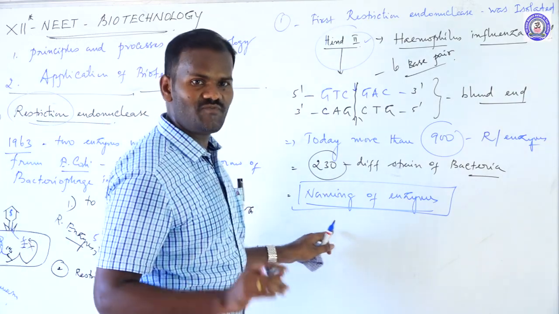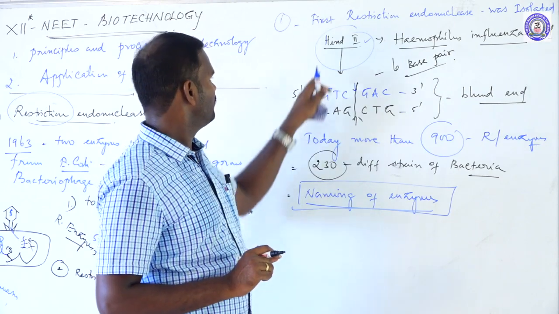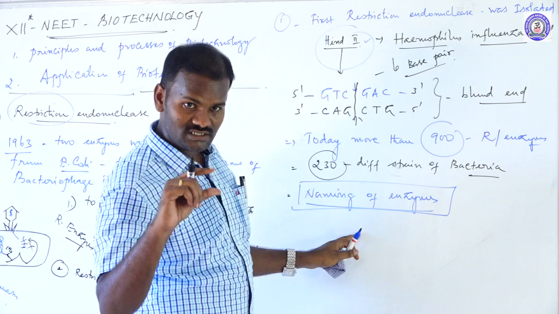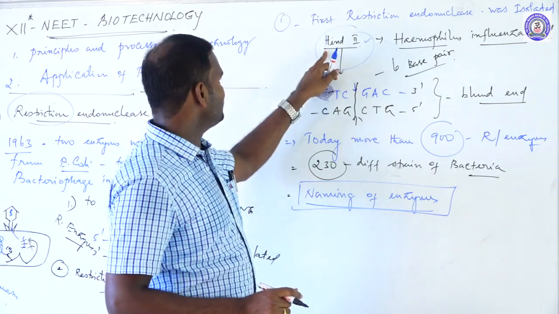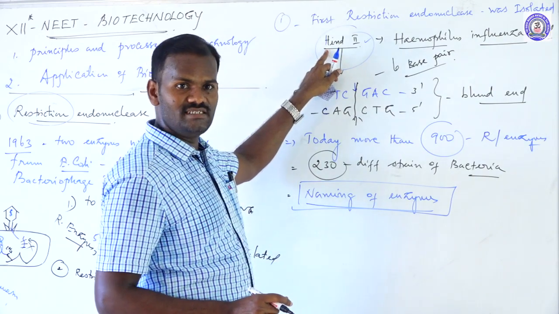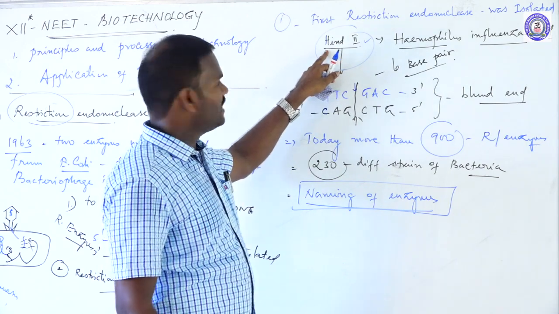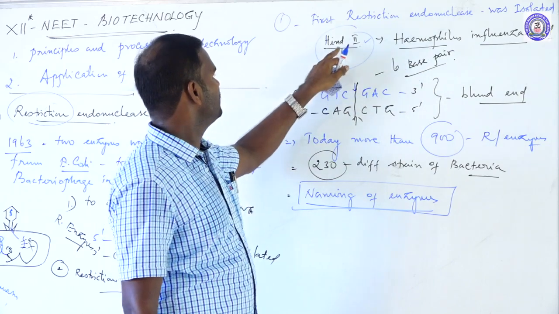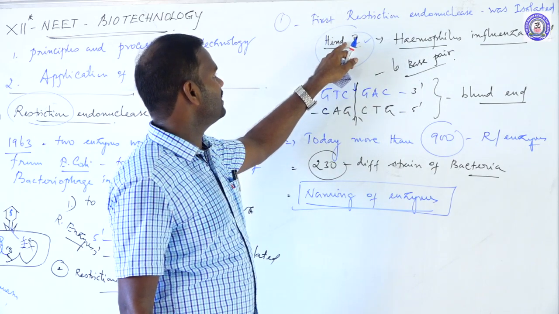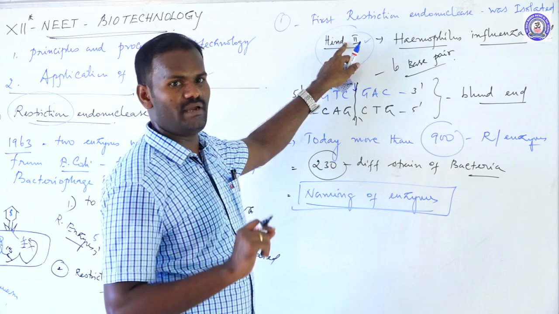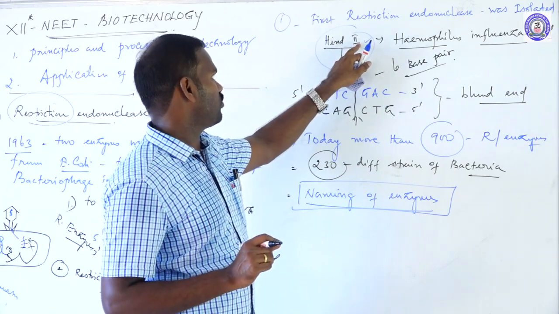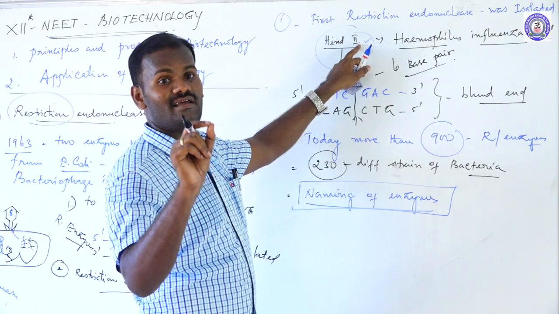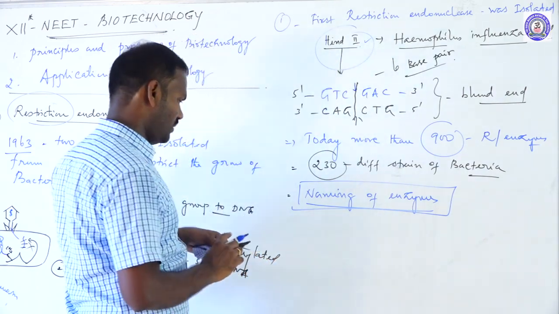So, the conventions for the naming of enzymes. For example, HindII. Another example, EcoRI. In the convention of naming enzymes, the first letter comes from the genus. The second two letters come from the name of the species, followed by a letter denoting the strain of the bacteria. Apart from the strain, a Roman numeral is given to the enzyme in the order of discovery.